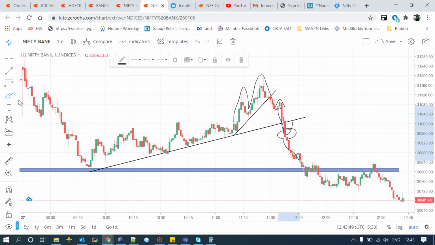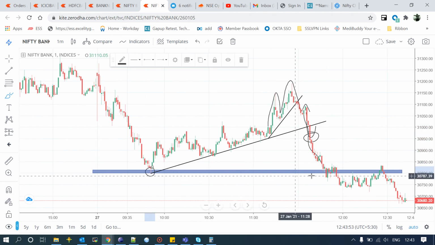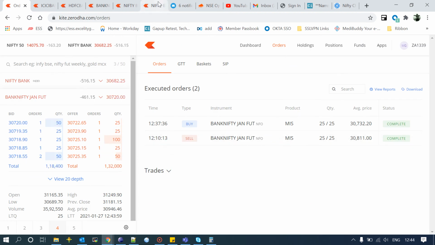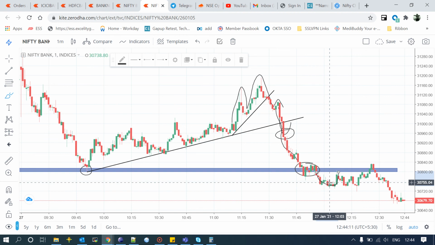Later, Bank Nifty came near the day's low. I have marked this day's low. Here Bank Nifty started consolidating. When did I enter? You can see 12:10. Where is 12:10 here? Bank Nifty started consolidating here. I was observing and waiting for this zone to be broken. Once it broke, it came for the retest again, a retest of this